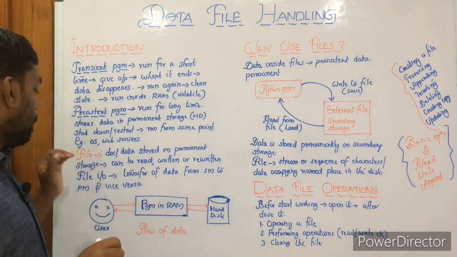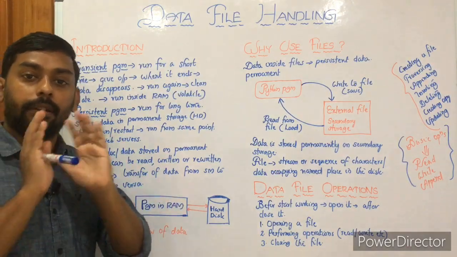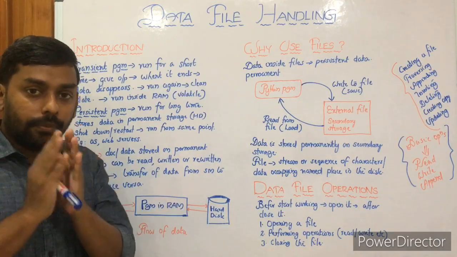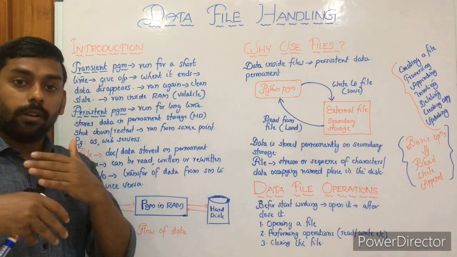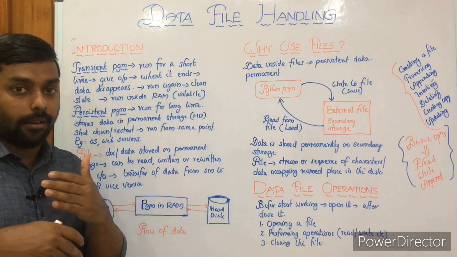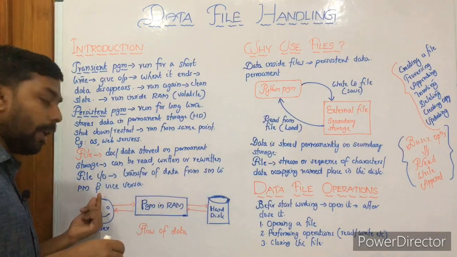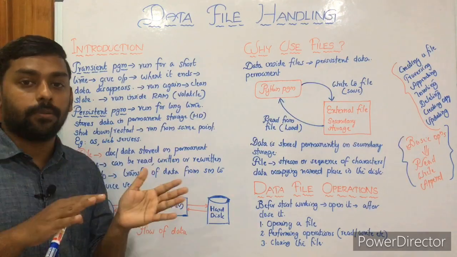Then, what do you mean by file IO? File input output: giving data to the file and taking data from the file. That is, saving data to a file and taking the data back from the file. So it is the transfer of data from secondary memory to primary memory and vice versa.